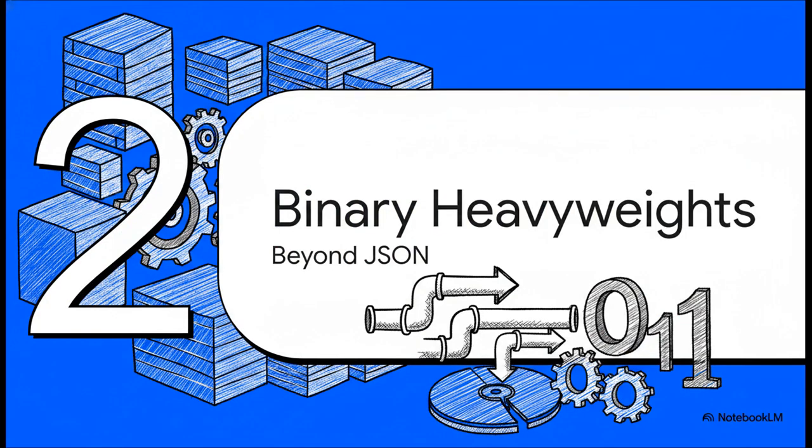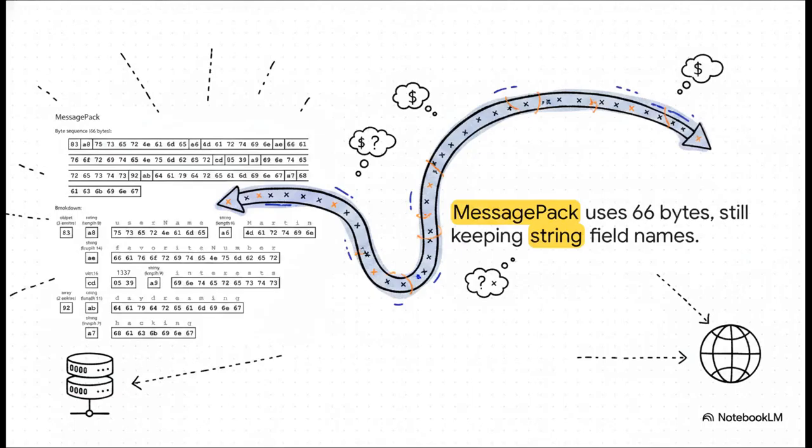Section 2. The binary heavyweights. So, you move beyond JSON, you hit the terabyte scale, and suddenly you enter the arena of the binary heavyweights. Let's look at how these actually work under the hood. Take MessagePack. It's essentially a binary variant of JSON. It compresses our example user record down to 66 bytes. Definitely better than plain text. But fundamentally, it's still flawed for massive scale.